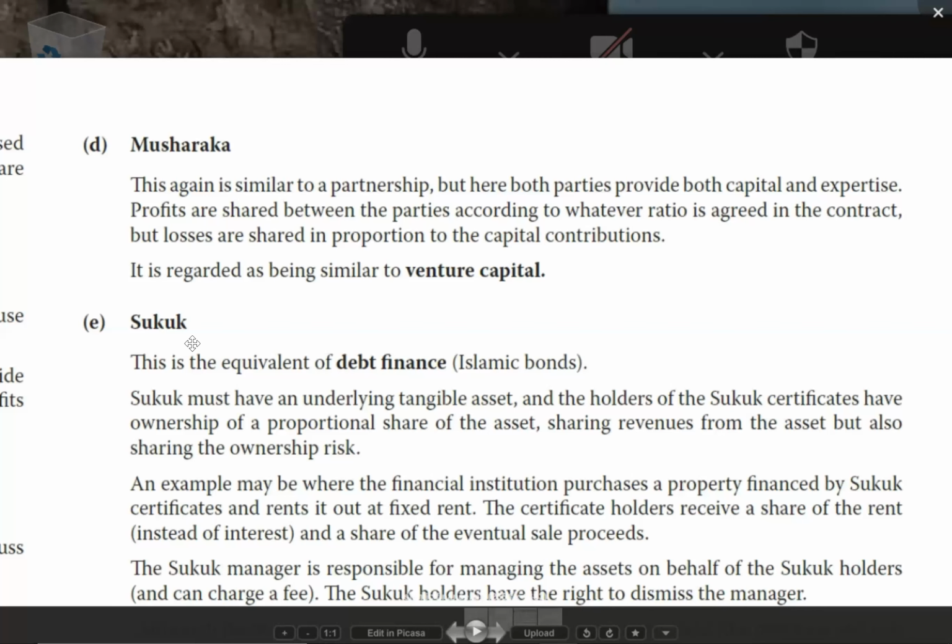So it is similar to venture capital. Not exactly venture capital, but similar to that. So that is my musharaka. That will be the musharaka.